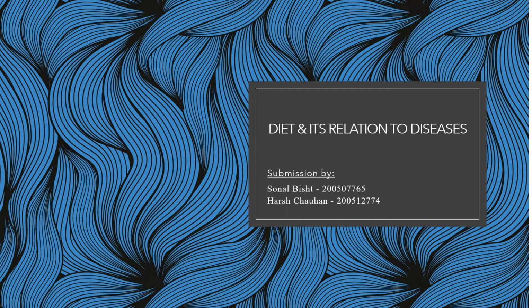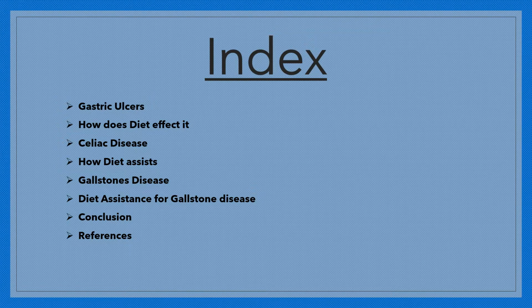This presentation is about diet and its relation to diseases. This submission is by Sonal Bisht and Chauhan. The topics in this presentation are gastric ulcers and how the diet affects it, celiac disease and how diet assists people with celiac disease, gallstone disease and diet assistance for gallstone disease, the conclusion and references.